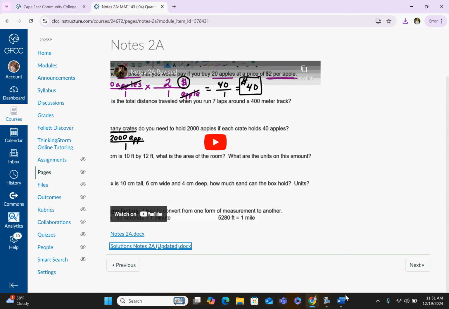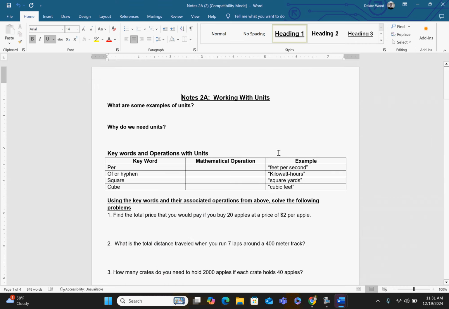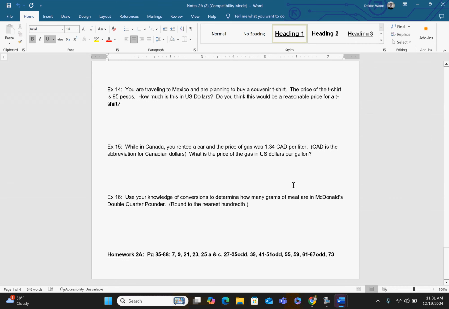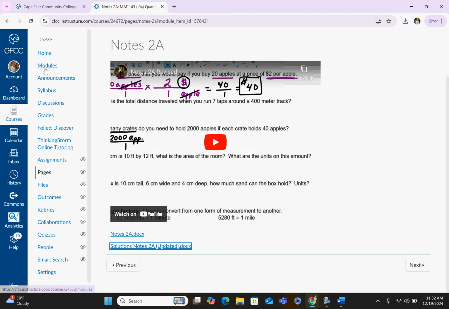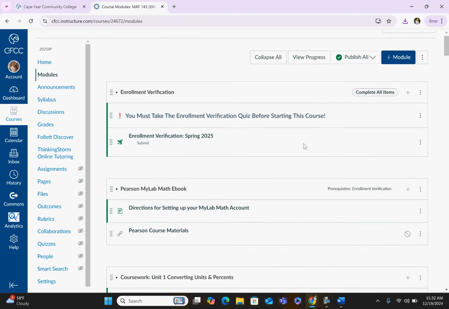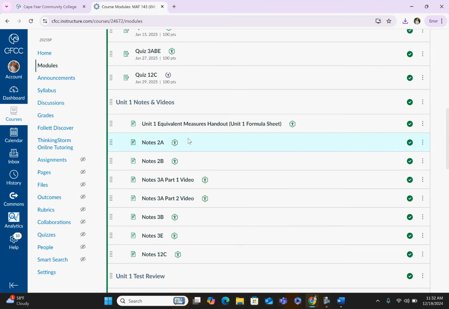Let me also draw your attention to the bottom of the notes. At the bottom of the notes, there is homework, okay? Again, homework is not graded, but this is coming from your ebook. And whenever we get into Pearson in just a few minutes, I will show you what I'm talking about, okay? With these homework problems, I have worked them out, shown all my steps, and those are posted online here in Canvas. And so we will go ahead and get back to our modules. Each set of notes will have a suggested set of homework at the bottom.